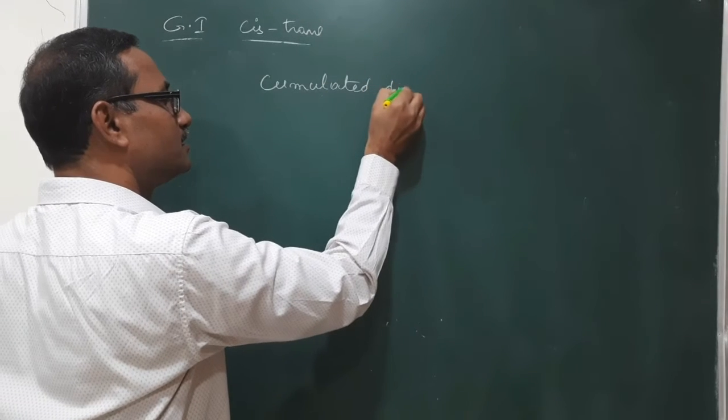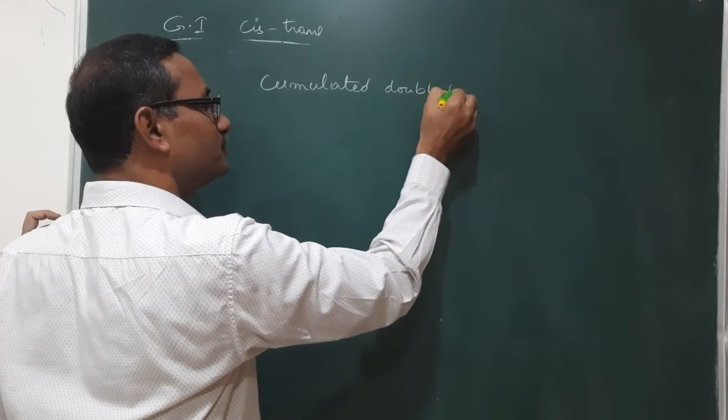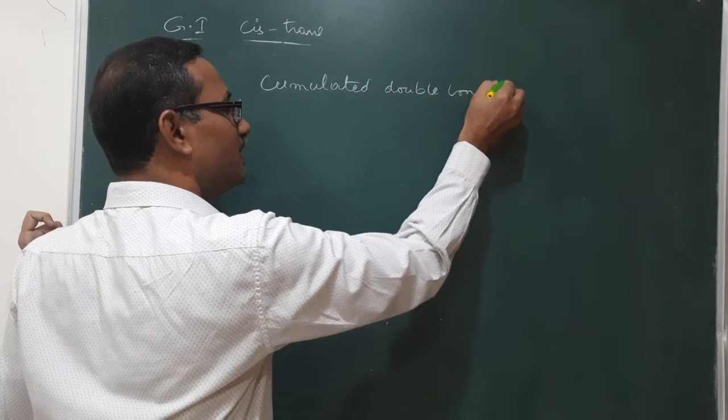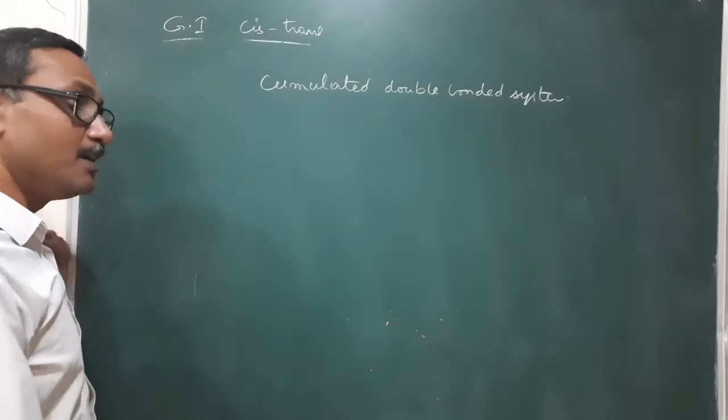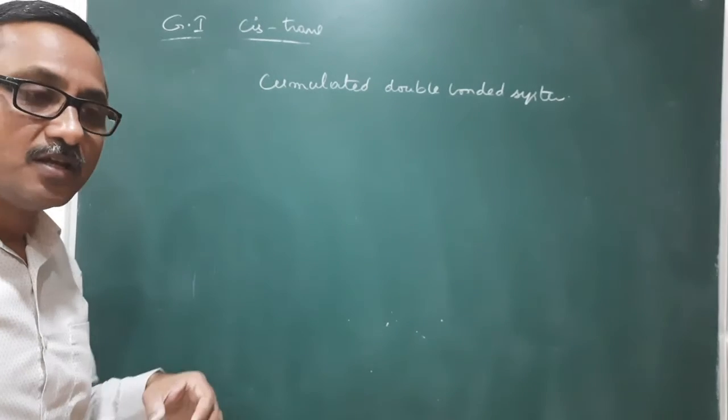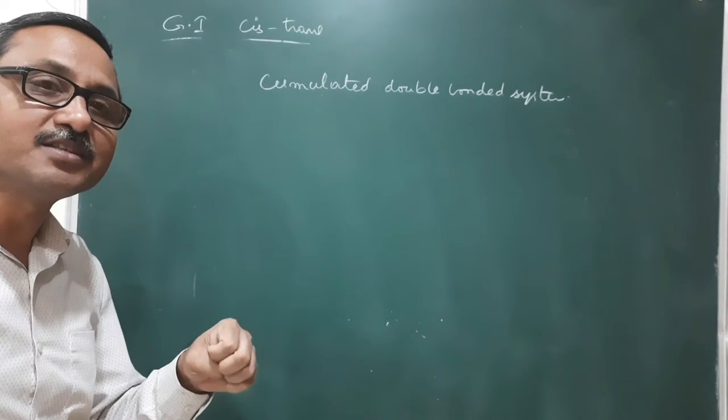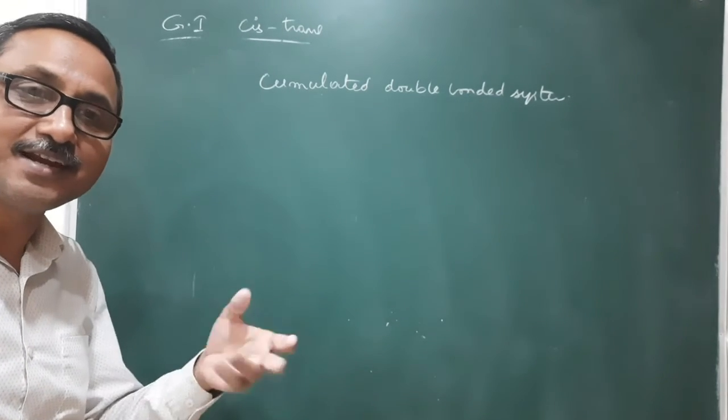Cumulated double bonded system. In the cumulated double bonded system, the same carbon consists of 2 double bonds, this side, this side, like that.